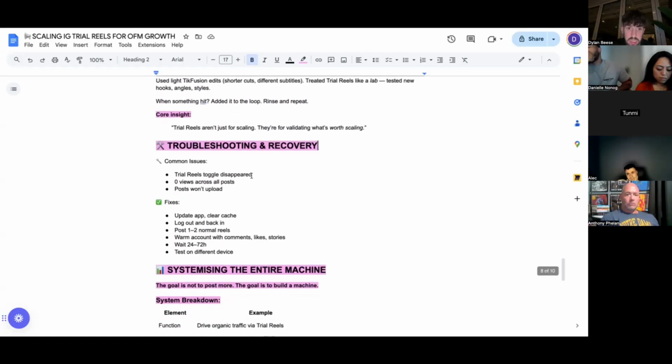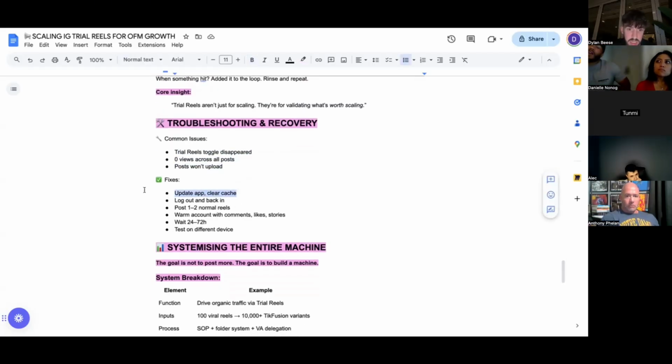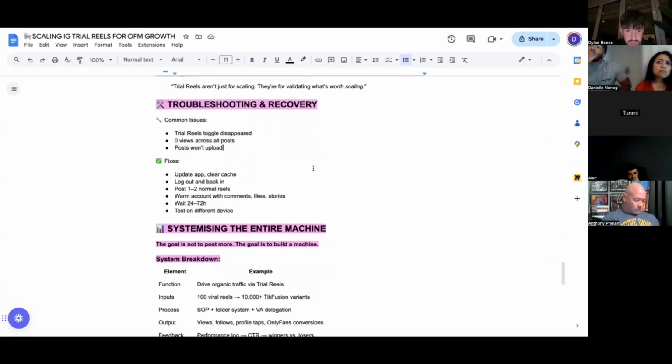Troubleshooting and recovery, right? Obviously, trial reels toggle disappeared, 0 views across all posts, and post one upload. Again, fixes for this: update the app, log out, log back in. Post 1 to 2 normal reels, warm accounts with comments, likes, stories, wait 24 to 72 hours and test on different devices if you're having these issues. Very rare, but obviously it does happen.